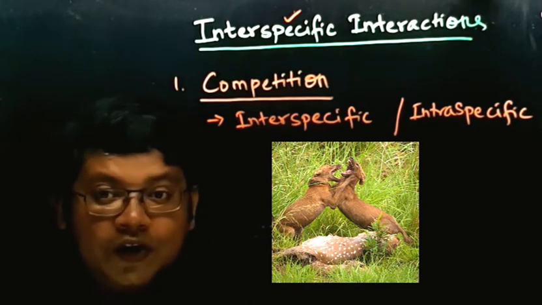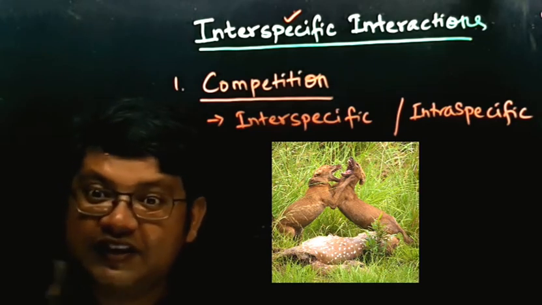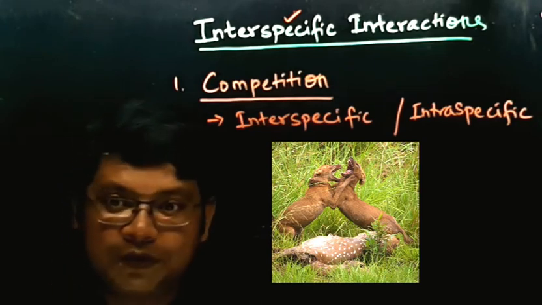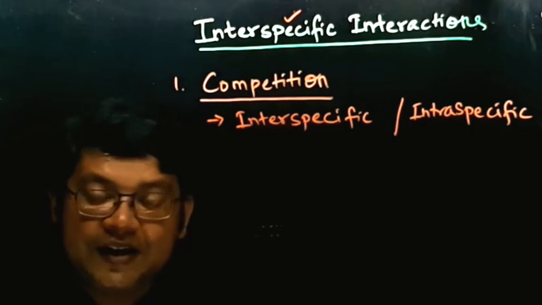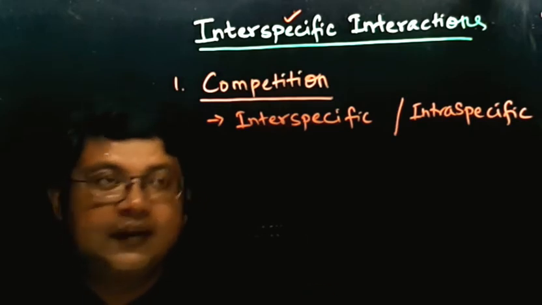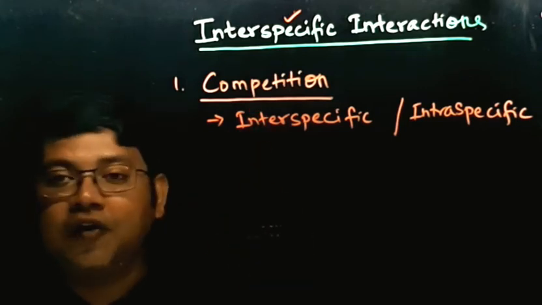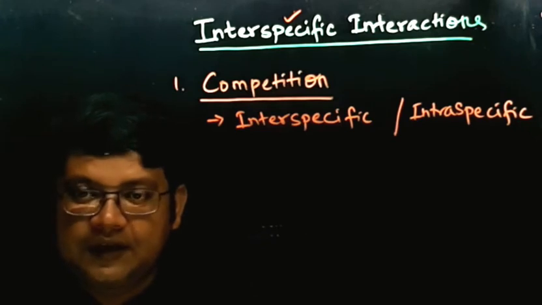These wild dogs are of the same species and they are competing with each other for food. So there can be competition between the members of the same species as well, and competition can also be between the members of different species.